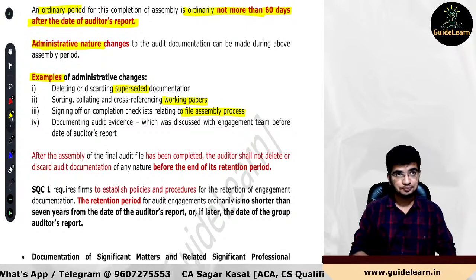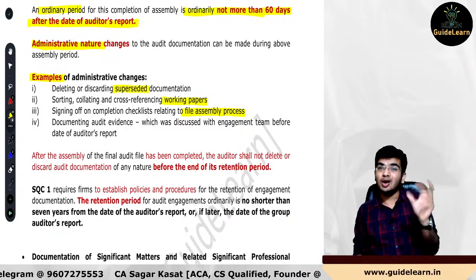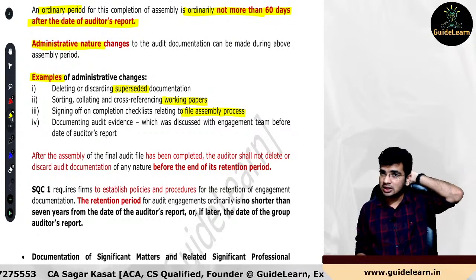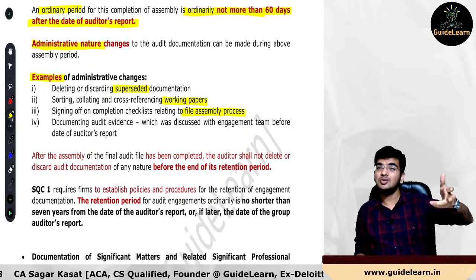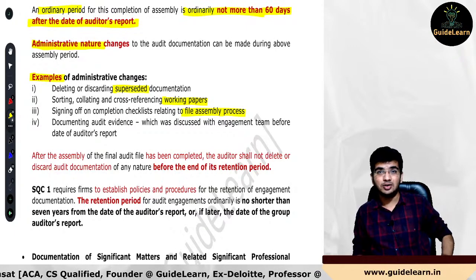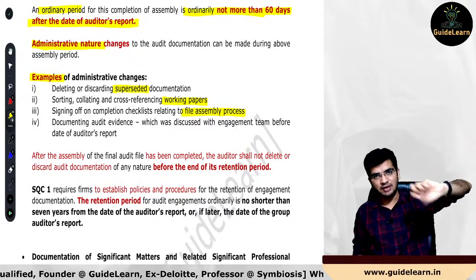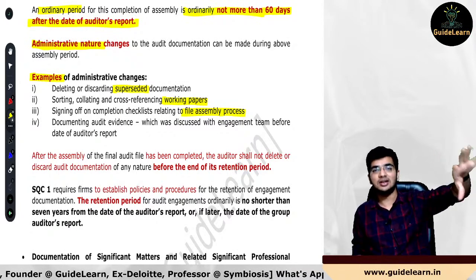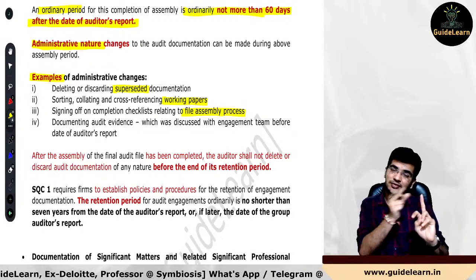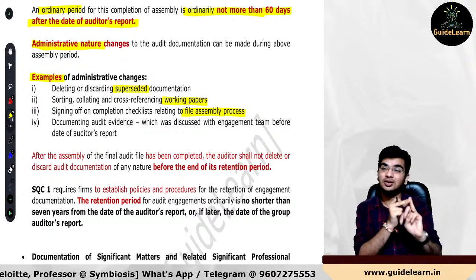And the last thing, very important. If you have performed certain audit procedure before the date of auditor's report, but you could not document that particular procedures and whatever your observations were while performing that procedure, you just performed in the draft level, but because you didn't have sufficient time, and you had the deadline of submitting the audit report to the management. So in that scenario, what you should do? In that scenario, please complete your work, perform the audit procedure in draft level and discuss with your particular engagement team members before the date of auditor's report. So your work should have been completed before the auditor report date. Your discussion with the engagement team member should have been completed before the date of auditor's report.